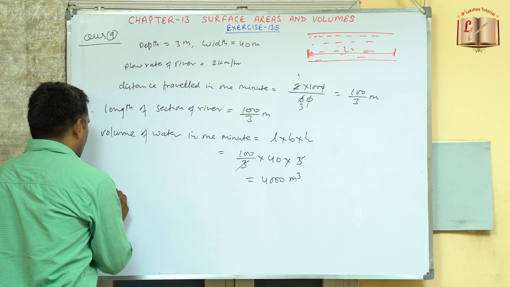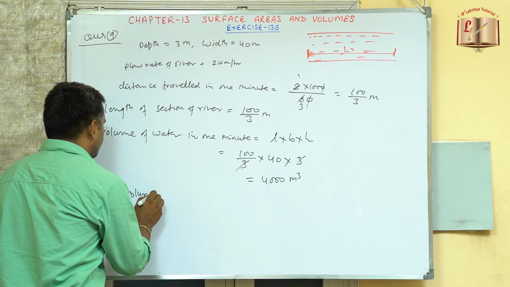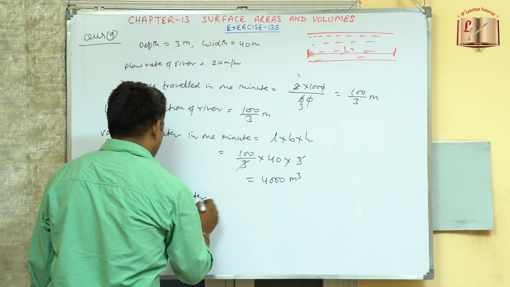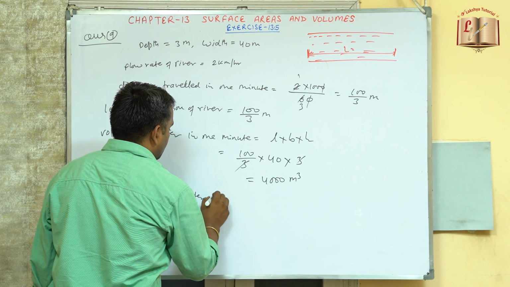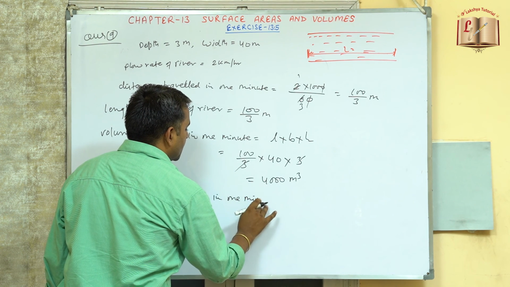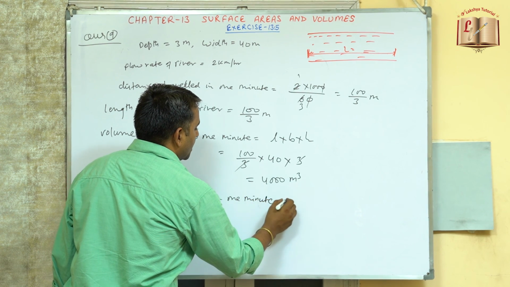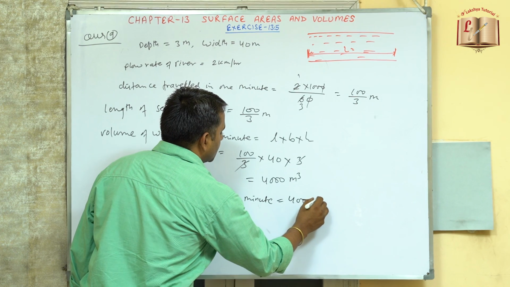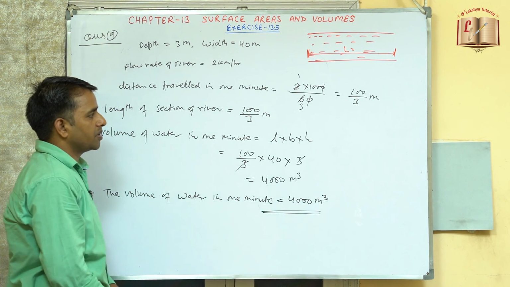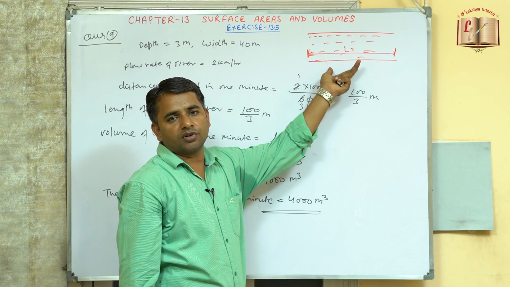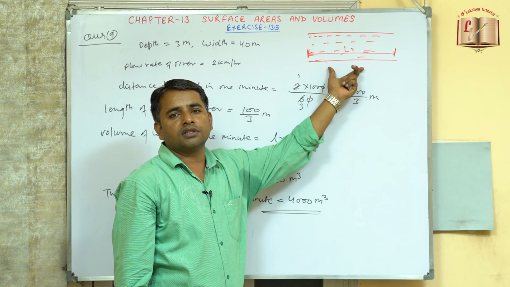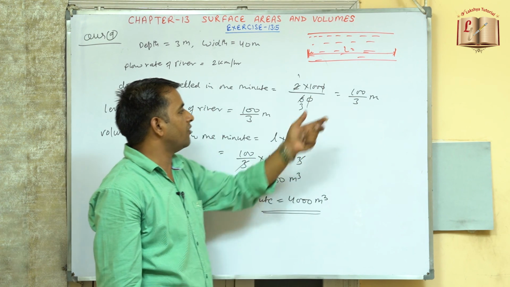So the volume of water that will fall into the sea in 1 minute is 4000 meter cube. First we find the length, because the length is not given, to find the volume of water. The length is the distance traveled by the water molecule in 1 minute.